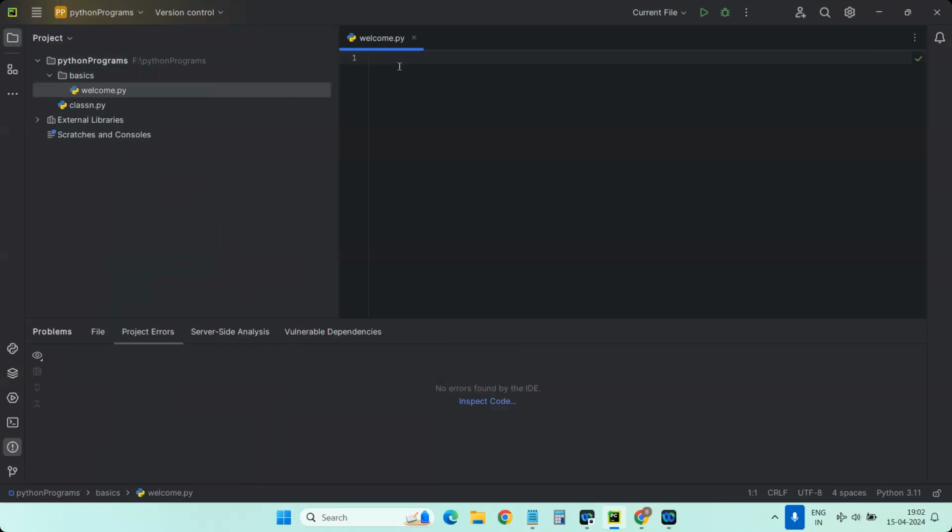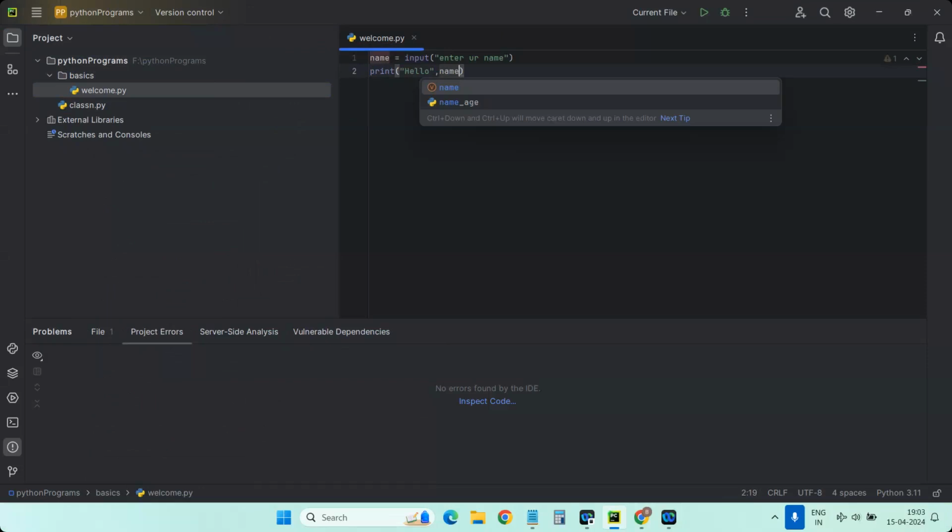Okay. So now for that, first I'm reading the name. So name equal to, as I mentioned, input of, enter your name, I'm asking. Now after that, I just want to print hello, followed by the name, like example Satish or whatever, Ramesh are coming. So hello followed by name.